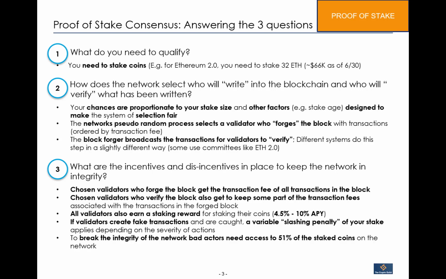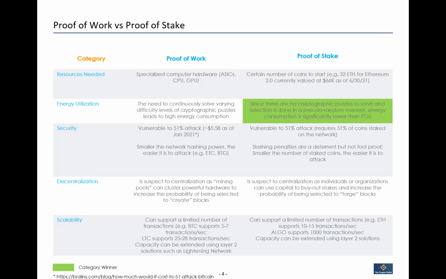And to break the integrity of the network, you need to have access to 51% of the staked coin. And if you manage to do that, well, then there's a good chance you can actually create fake and spurious transactions.